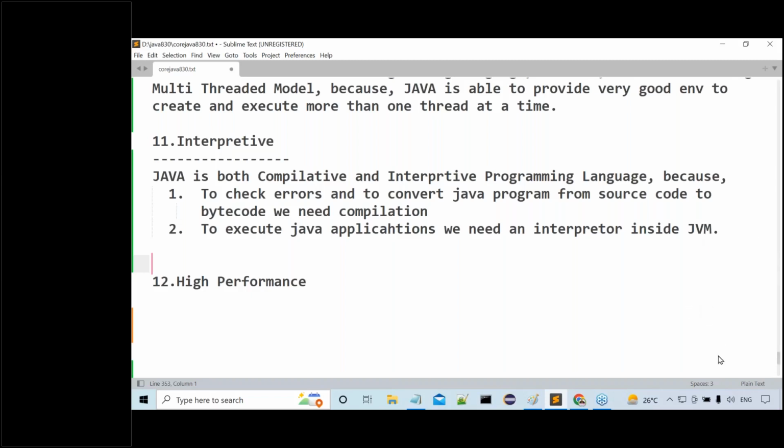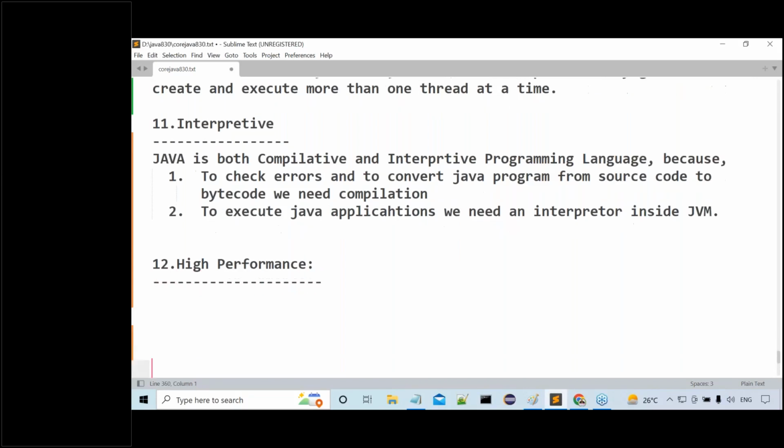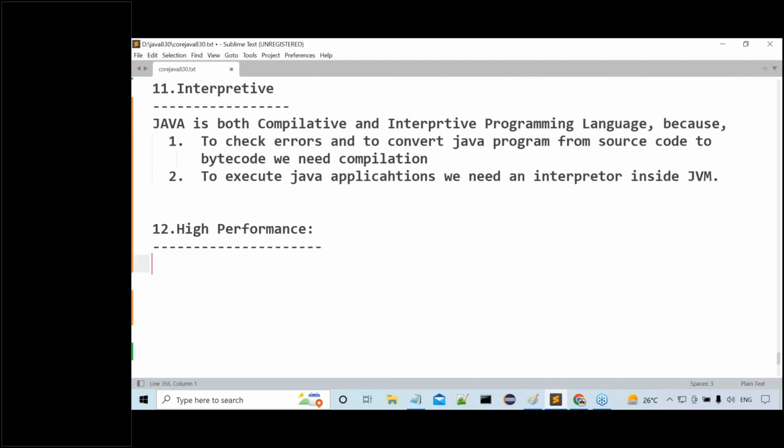So finally, what we completed here, the interpretive option is also completed. The next one is high performance, guys. Here it is not required to go for any specific content. Now try to understand this clearly. What exactly is the meaning of a high performance programming language? What is the meaning of this high performance?